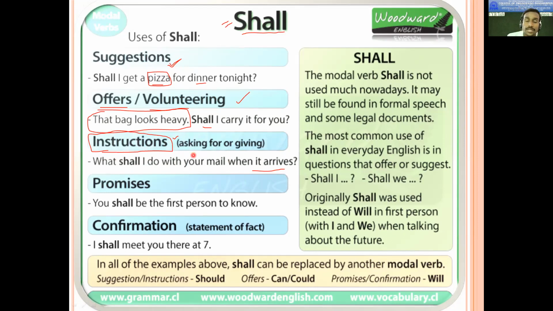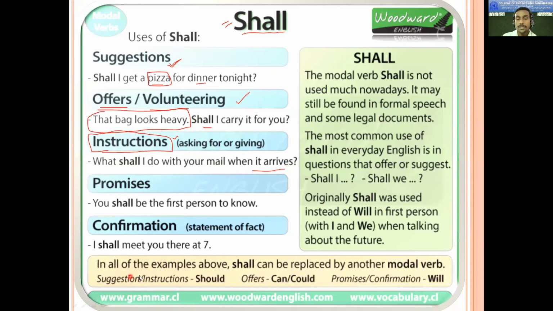What shall I do when I want to go to maybe some place or something like this. There are a number of situations in our day-to-day life that we come across. In that particular situation, we need to decide how we can use it with shall, or we can use other modal auxiliaries also. It is not only the modal auxiliary shall that we can use in all these things.